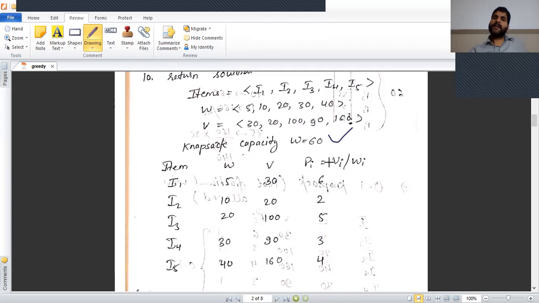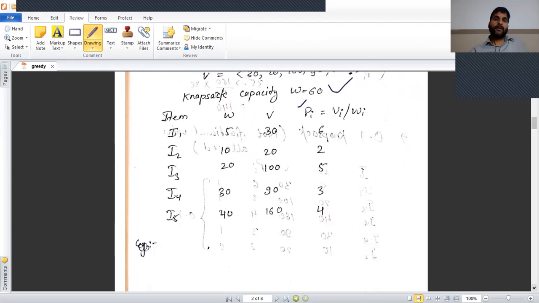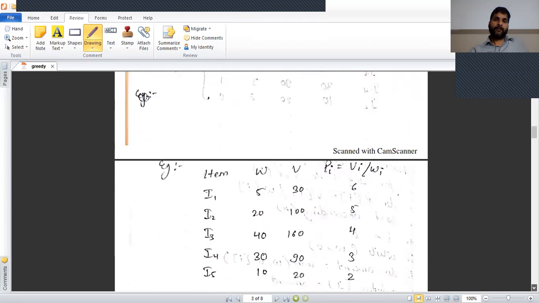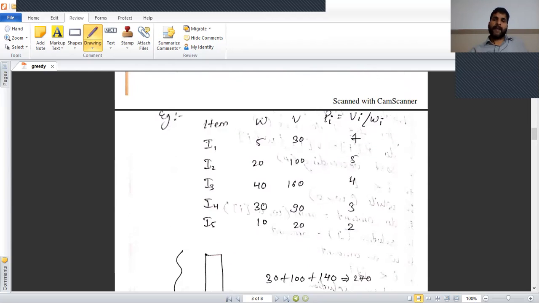After the calculation, we arrange these items in decreasing order of Pi. We find the maximum Pi equal to 6 for item 1, then 5 for item 2, 4 for item 3, 3 for item 4 and 2 for item 5.